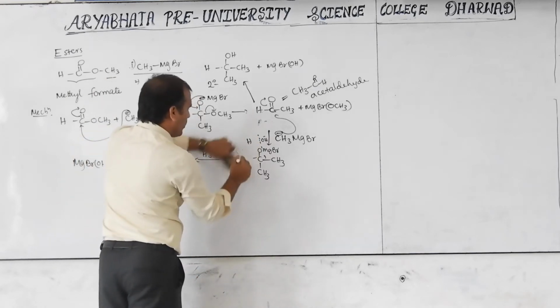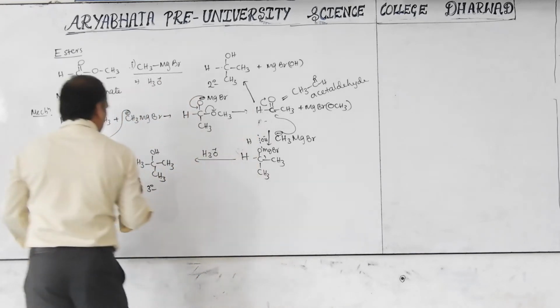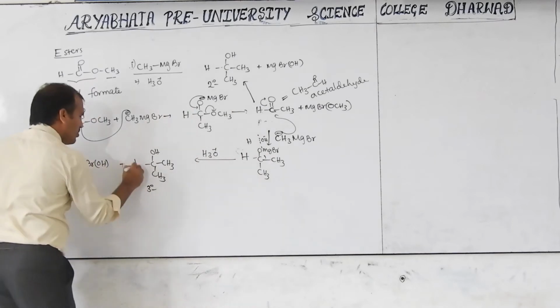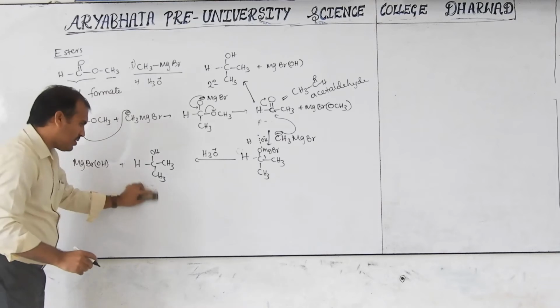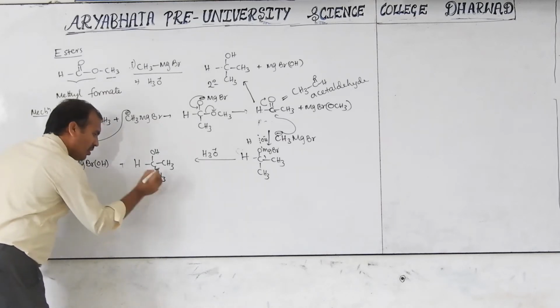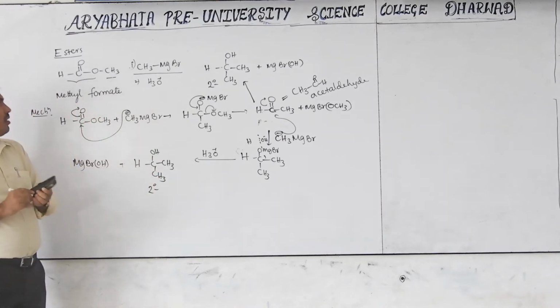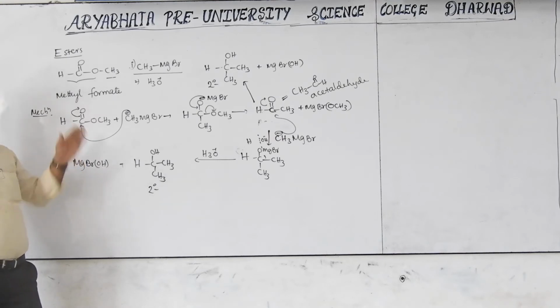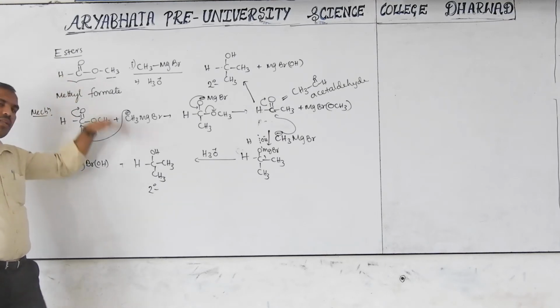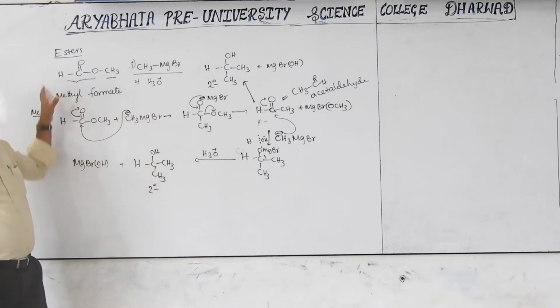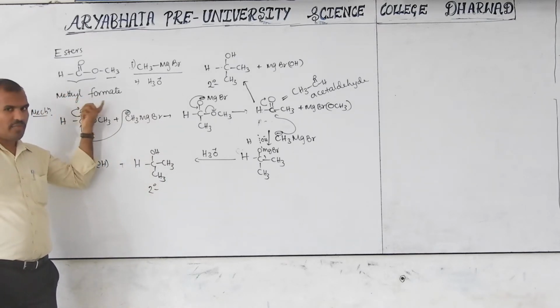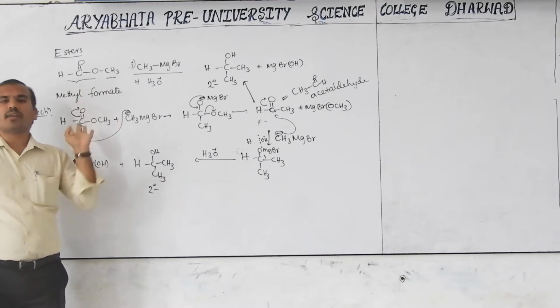Here also H1, then here also H1. Carbon bonded to how many carbon? 2 carbon. That is secondary alcohol. Keep in mind, generally, H is not there. In other cases, it always gives a tertiary alcohol. If H is there, like formate or any other formate, formates give secondary alcohol.